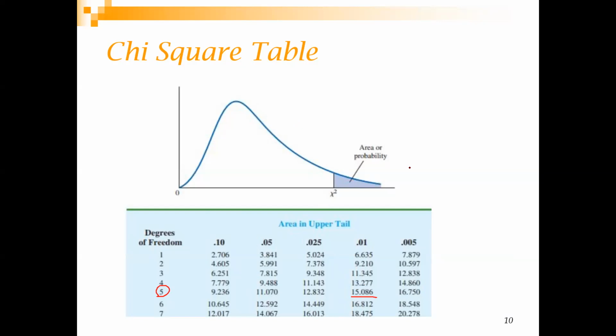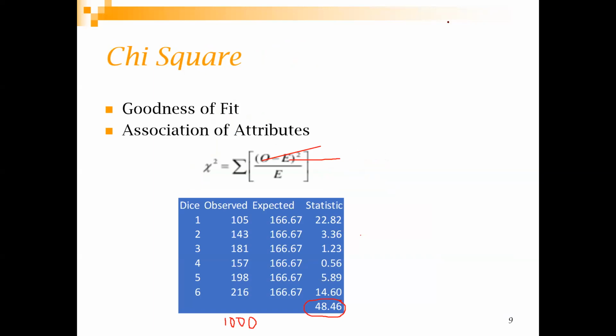Whether it belongs to the population or not. So what is the population? Dice population, whether all the dice are expected to have the... Yes, you are on the right line. Don't hesitate. Tell me. Dice belongs to the population that the expected values are 166. Each dice expected value is 167 around.